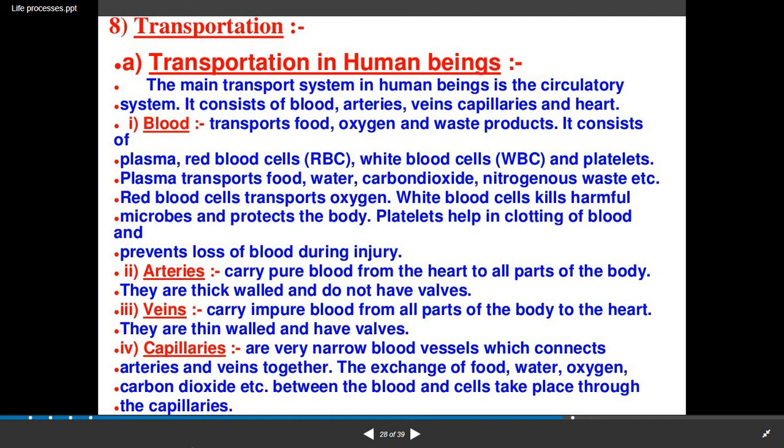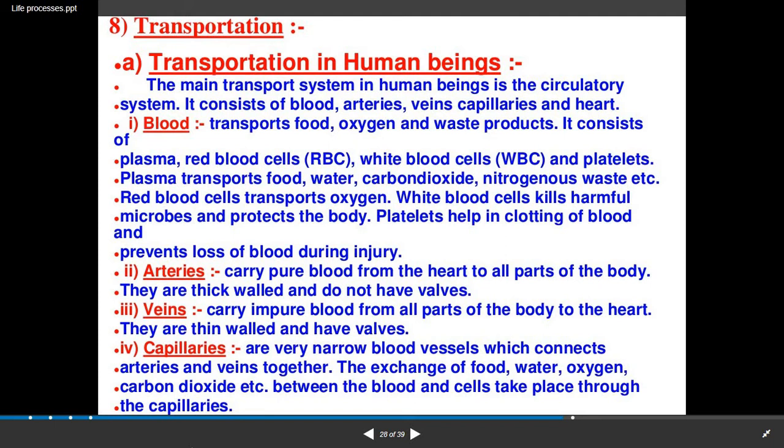White blood cells kill harmful microbes and protect the body. Protects the body from what? That is, from diseases. And platelets mainly help in clotting of blood and prevent loss of blood during injury. Whenever you have a small injury, you might have seen that after a short period of time, blood stops flowing by itself.